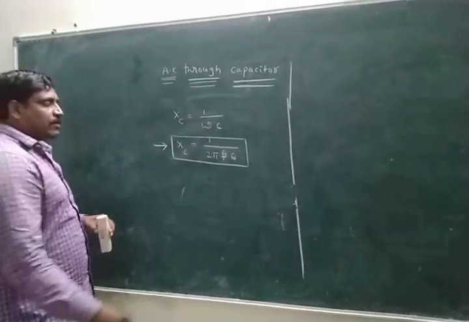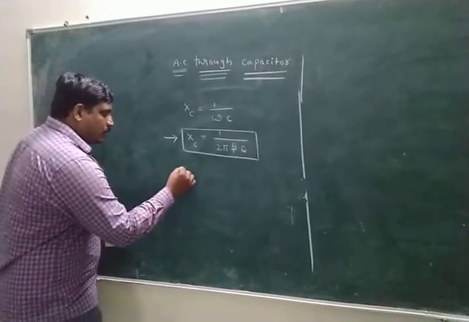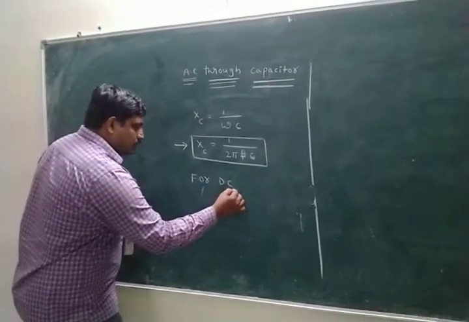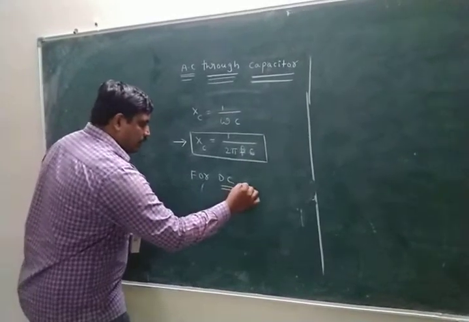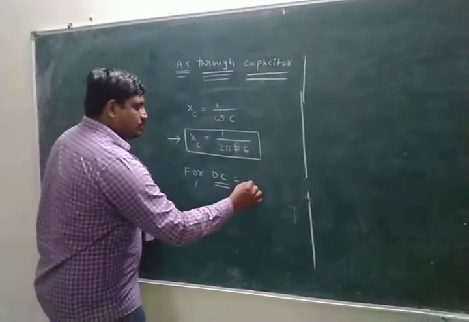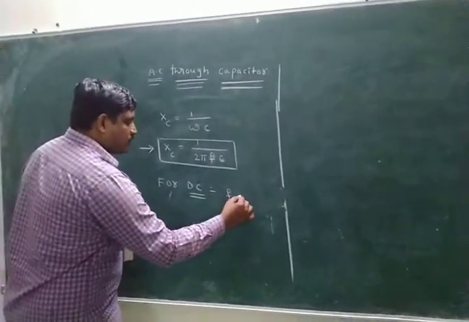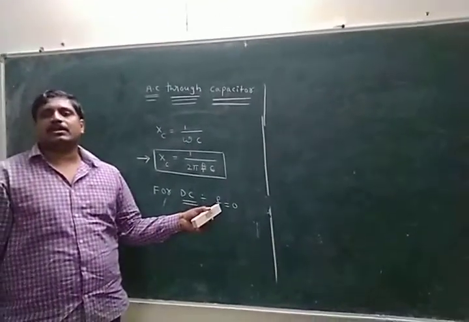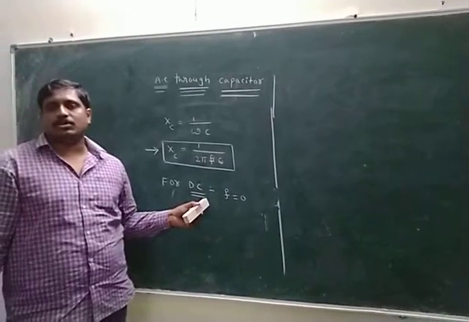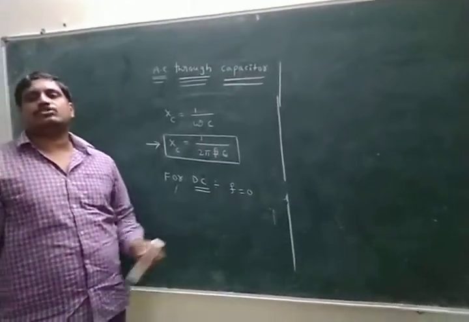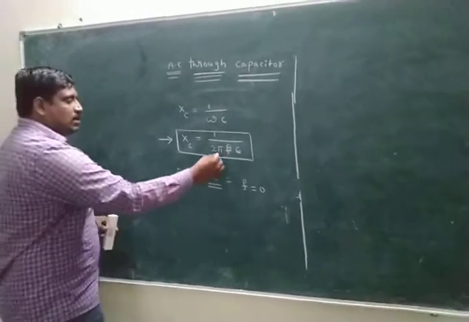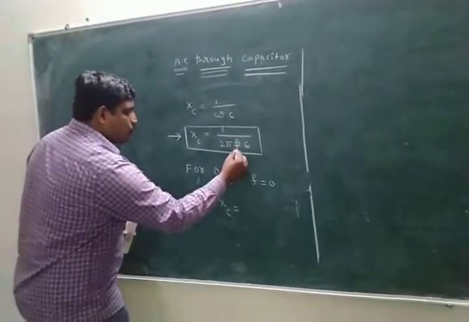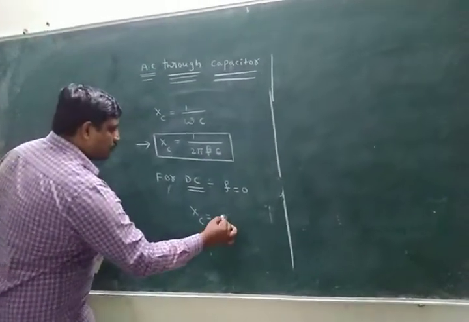Okay. For example, the chapter name is AC, but I take DC. DC means direct current. Direct current means the frequency is 0. That means there are no cycles for DC. DC means frequency becomes 0. Simply, substitute here: XC value is 1 by 0, infinity.